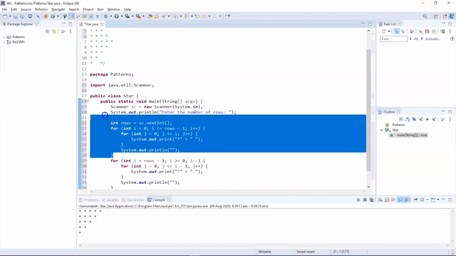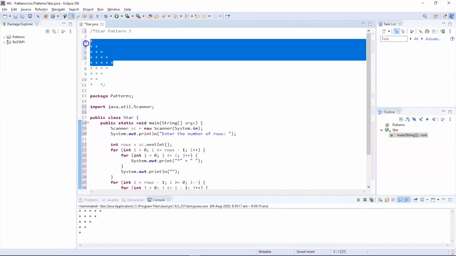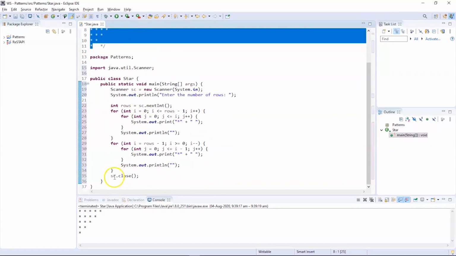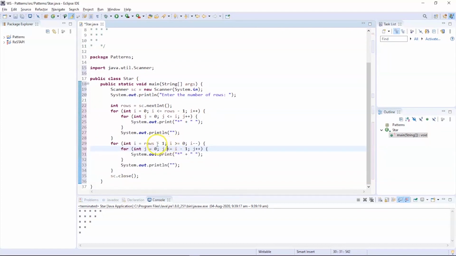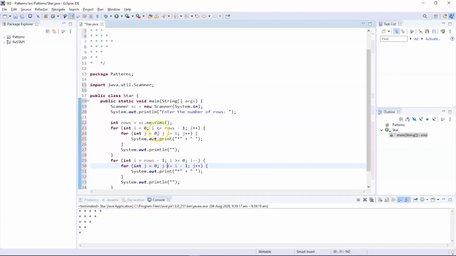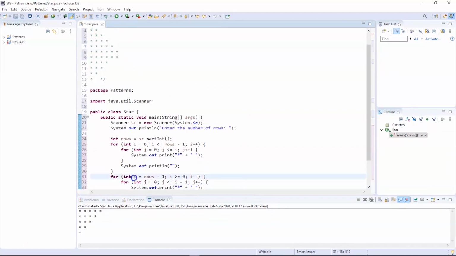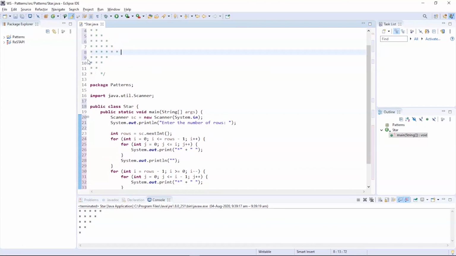So as discussed before, we are trying to combine the two programs that we executed before. So the first half of the program is designed for the first half of the pattern, which is completely similar to our first program. The second half of the pattern is from our second program. But the only difference here is we have considered the value of rows as rows - 1 because we don't want an extra row to be printed here. So you can see if we used i equal to rows, then the pattern would be something like this. We will not have a pointed edge. So to get a pointed edge, we will use rows - 1 to get the pattern we desired.